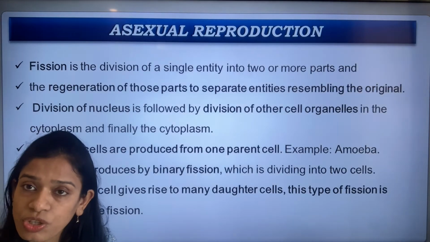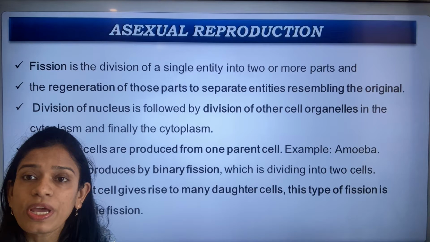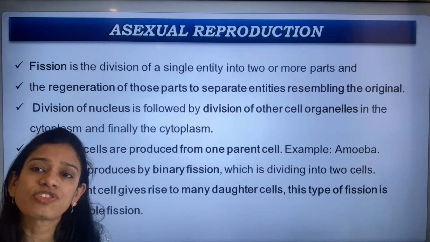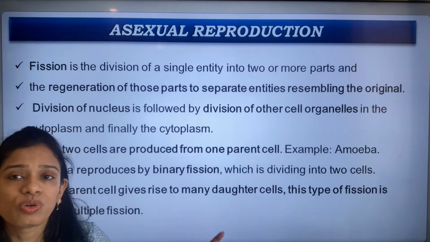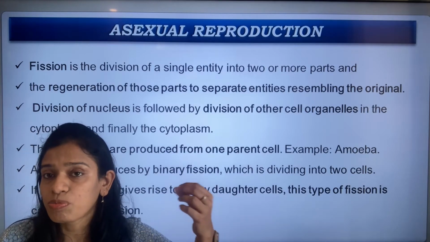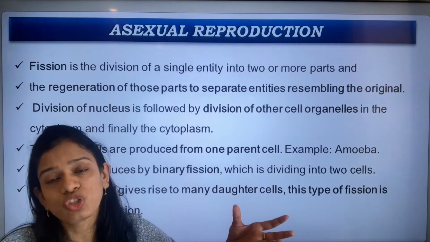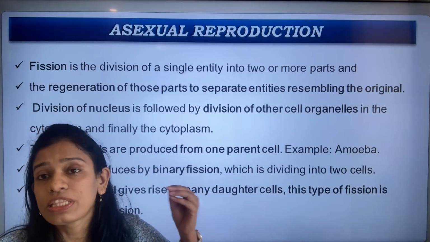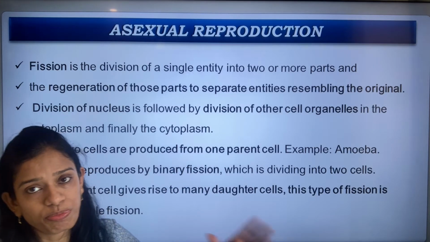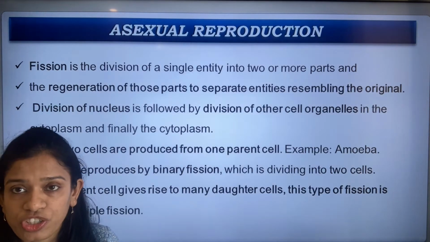First is the asexual mode of reproduction, which, as I told you, involves only one parent. There are different modes through which this reproduction takes place. One mother cell: first the nucleus divides, then the cytoplasm divides, and finally it forms two daughter nuclei. This particular type of reproduction is called fission or binary fission.